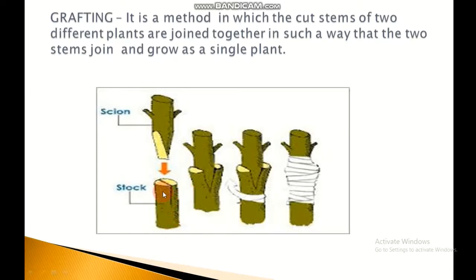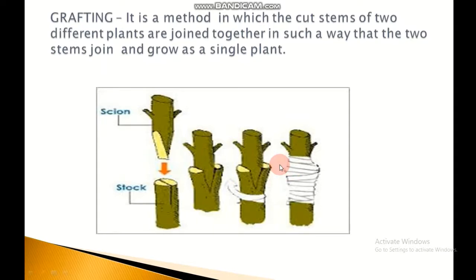The stem of the second plant to be used in grafting is also cut in a slanting way. This is the lower part of the plant, the stock. The scion is placed over the stock, fitted and bound together tightly with a piece of cloth or covered properly.